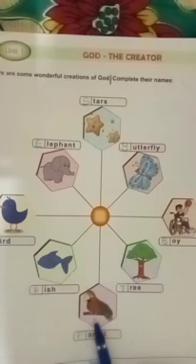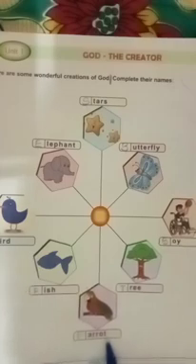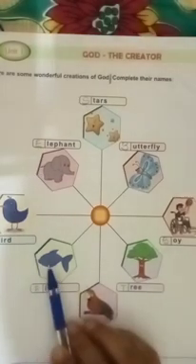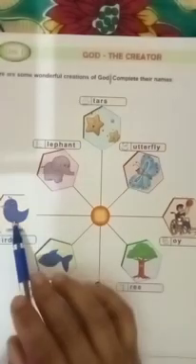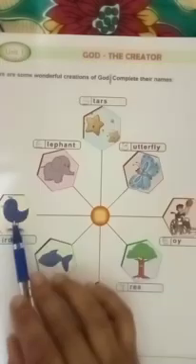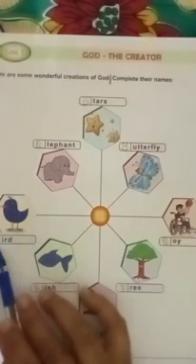How do we write parrot? Now what do you see in the picture? This is a parrot. So write the P in the given box. P-A-R-R-O-T, parrot. Now let us write the spelling of fish. F-I-S-H. Where will you find the fish? In water. Look at this picture. This is a bird. Birds fly in the sky. So write the B in the given box.